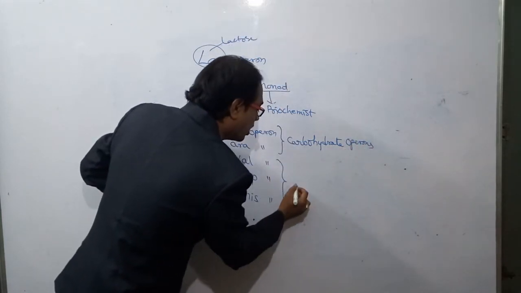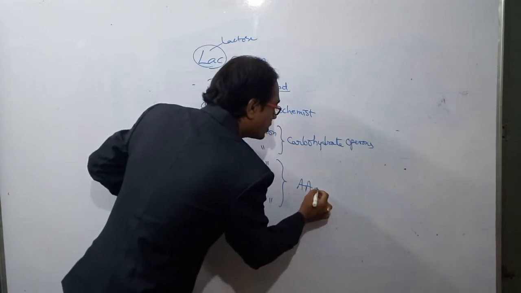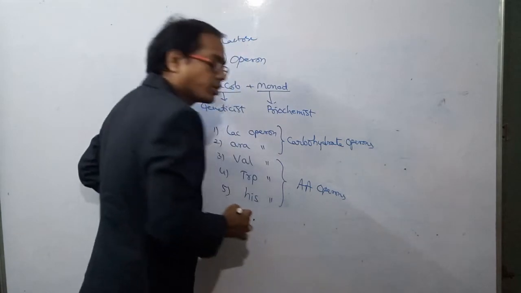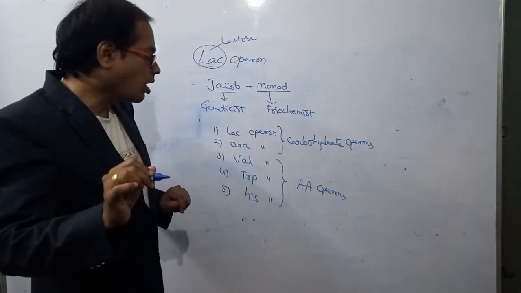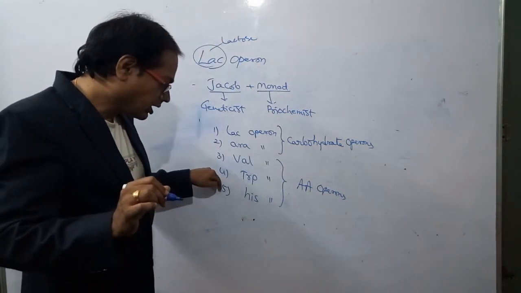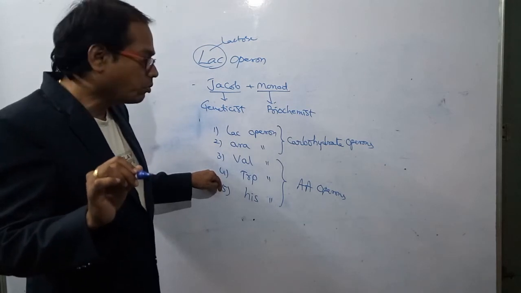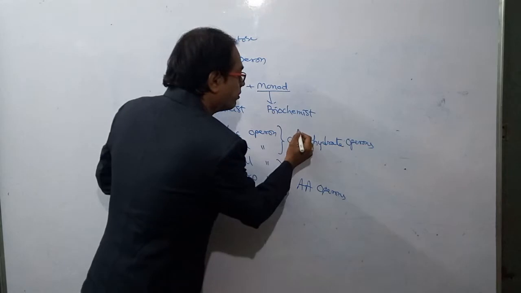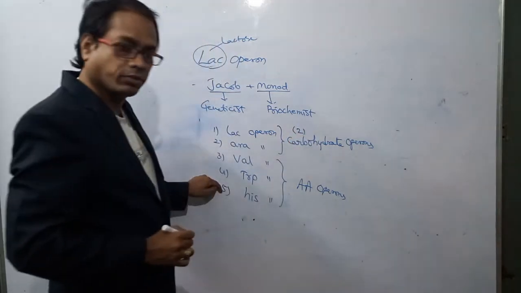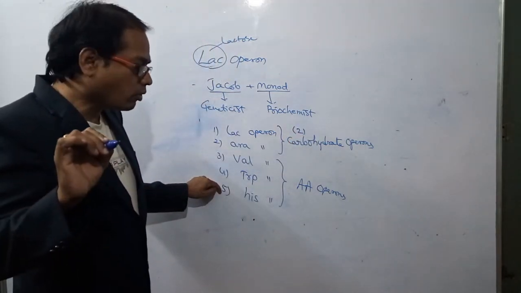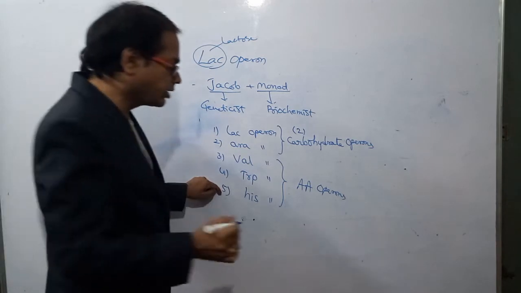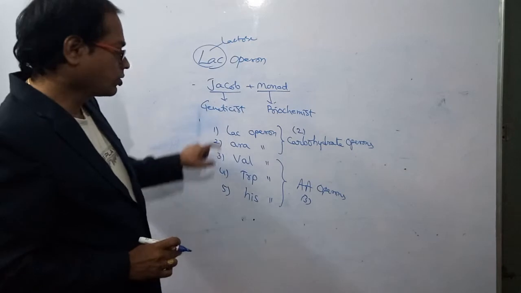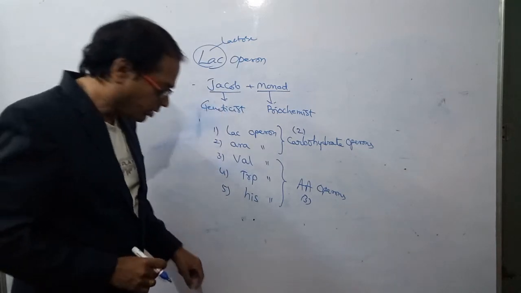These three are called amino acid operons. So the number of operons belonging to carbohydrates is 2, and the number belonging to amino acids is 3. So these are the different types of operons.